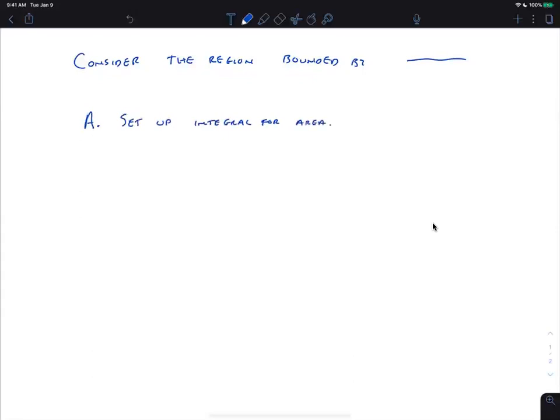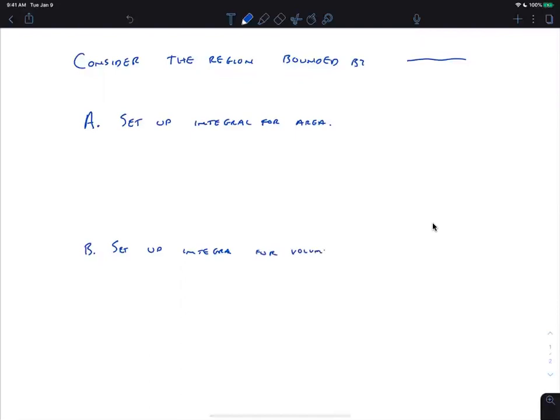And then part B will be like set up the integral for volume when it's revolved around something. And yeah, Nick, that will be the next question we do. I see this question in chat.